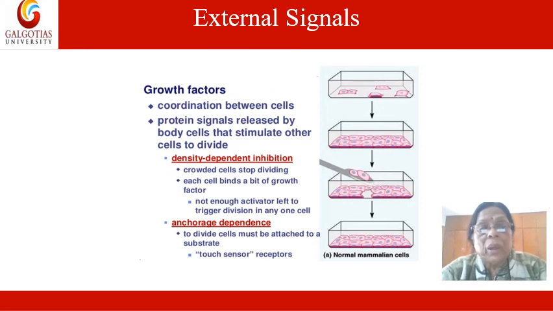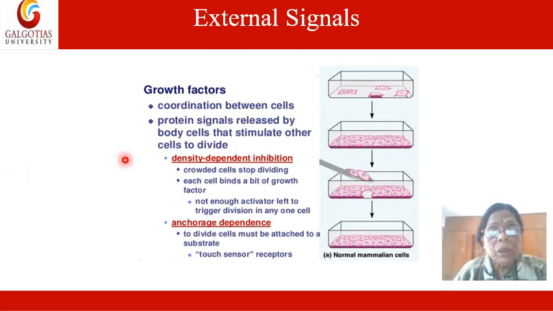So let us discuss the signals. These are the external signals, the growth factors, which we were always discussing, and they come from the cells surrounding the cell in question. They are known as growth factors, and they are about the coordination between the cells.